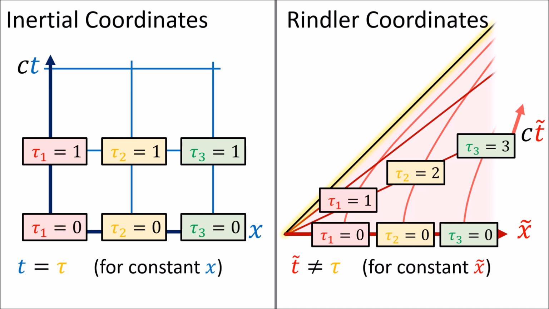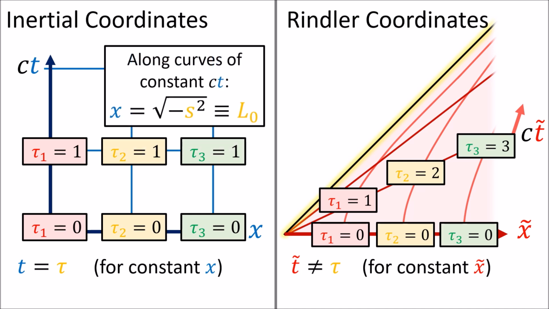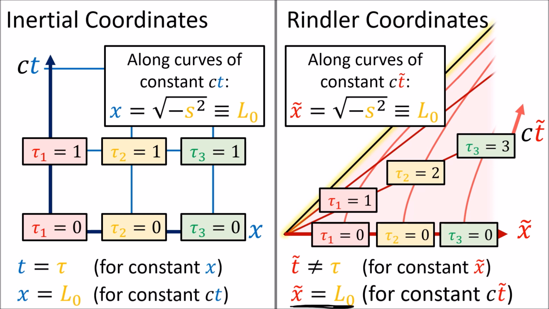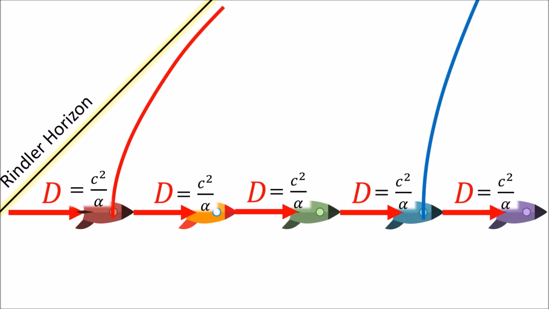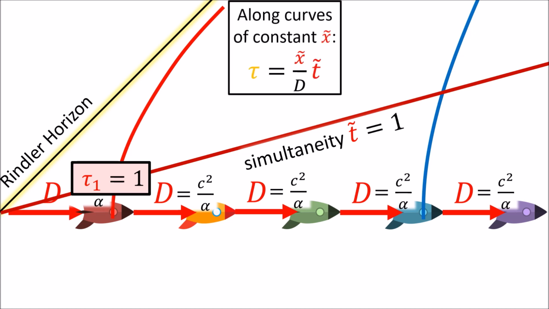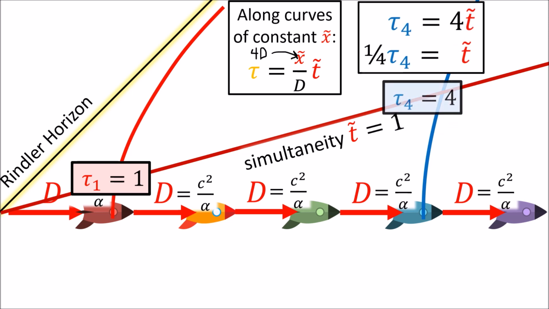It's also worth mentioning that in global inertial frames, the position coordinate is equal to the proper length along lines of constant time. And this is also true in the Rindler coordinates as well. The important thing to note is that the coordinate time t tilde is not equal to the proper time in Rindler coordinates. If we return to our 5 spaceships, along the line of simultaneity at t tilde equals 1, the first spaceship at position d counts a proper time of 1 on their clock. But according to our formula, the fourth spaceship at position 4d counts 4 units of proper time on their clock.